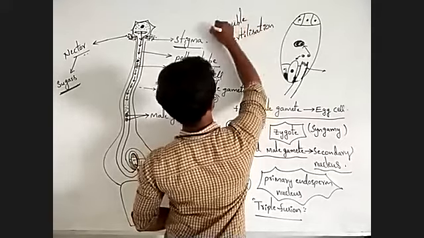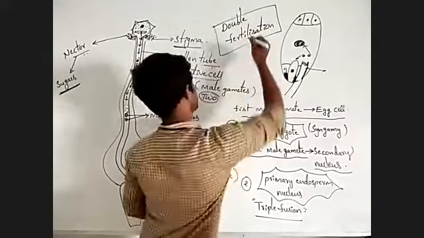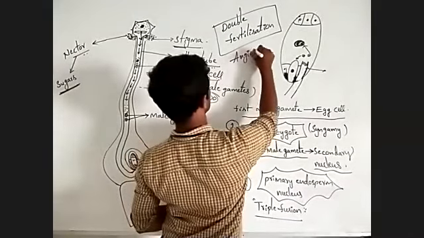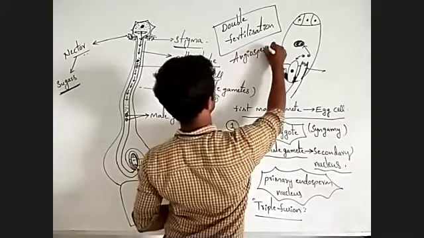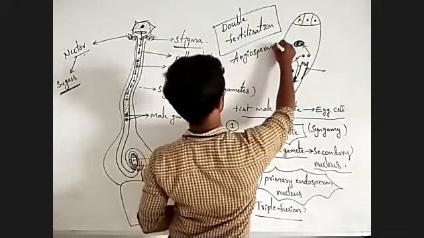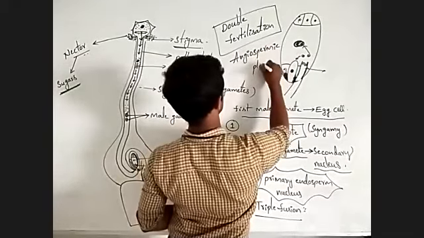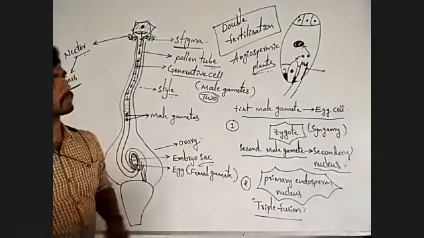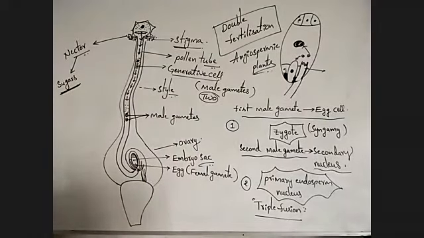This is the characteristic feature of angiospermic plants.